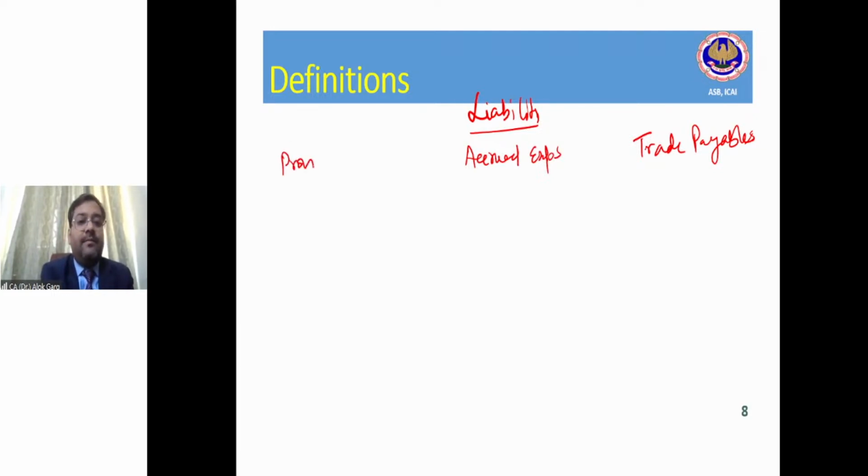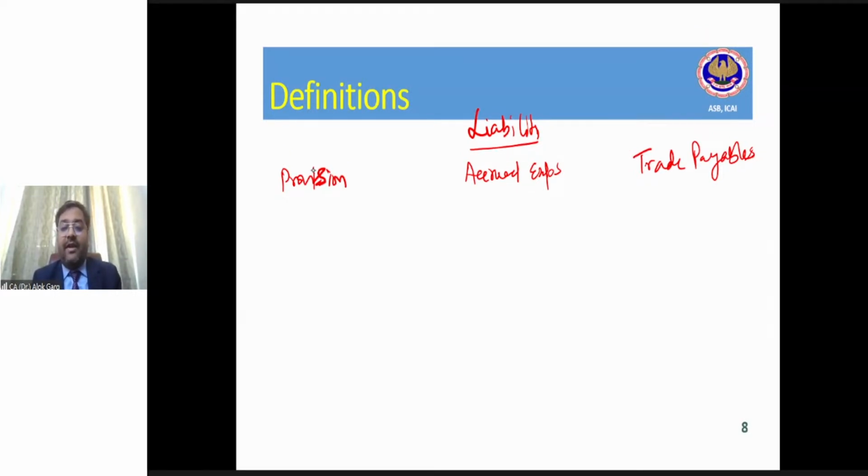Provision. So, provision, accrued expenses, and trade payable. What is the difference between these three items?